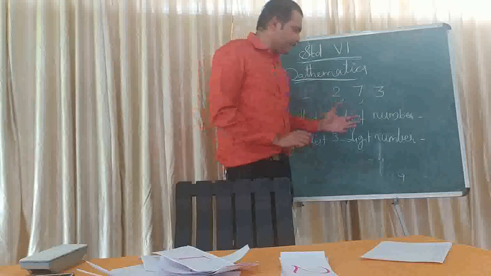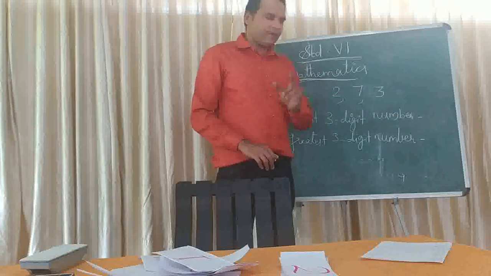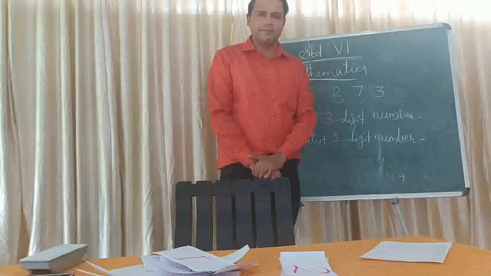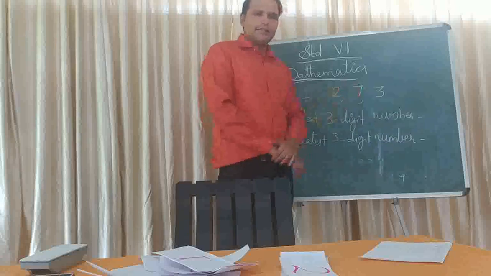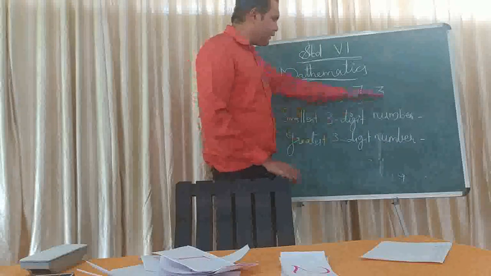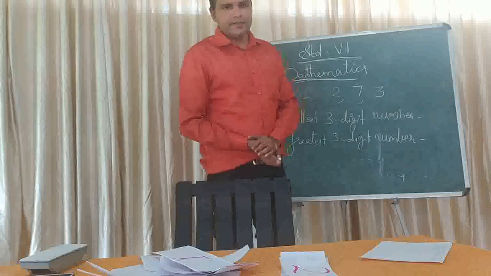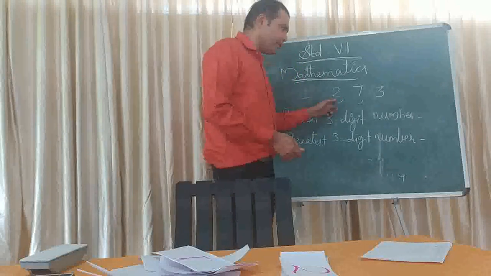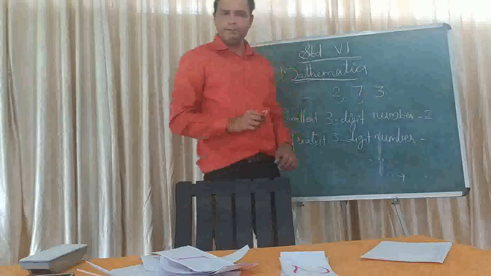If you want to write the smallest 3-digit number, first you have to take the smallest of the given digits. So in these 3 digits, which one is the smallest? Yes, it is 2. So we will write that 2 first. Okay.